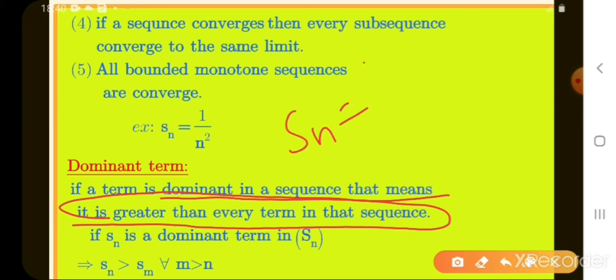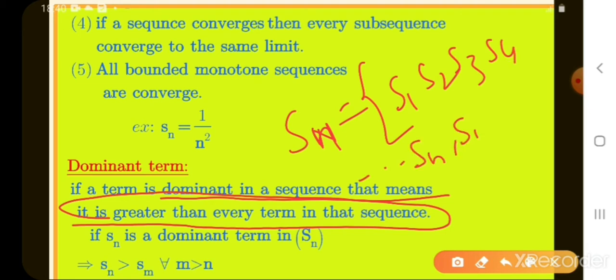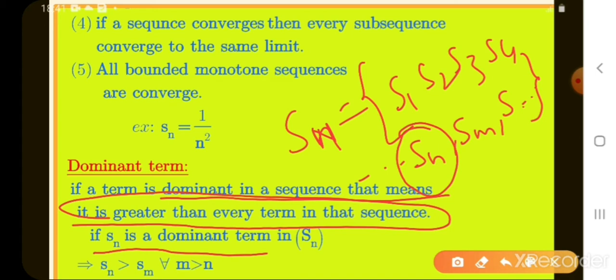Let Sn be a sequence. What are the elements here? S1, S2, S3, S4 and so on, Sn and so on, Sm and so on, something like this. If Sn is a dominant term, then what do we write here? Sn greater than Sm for all m greater than n.